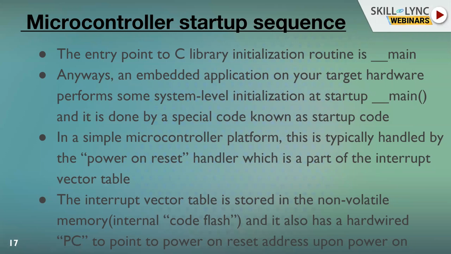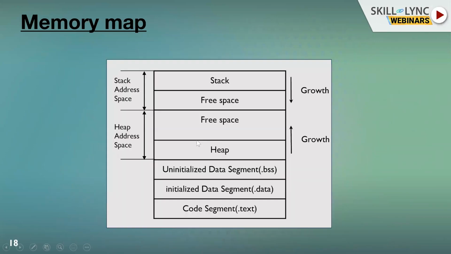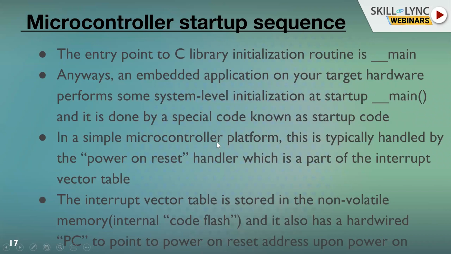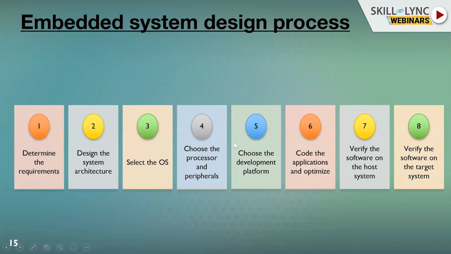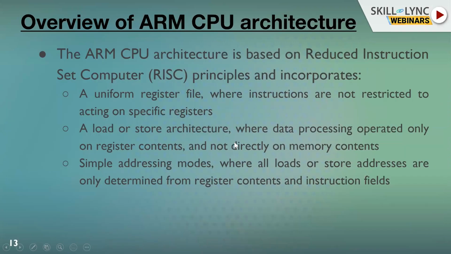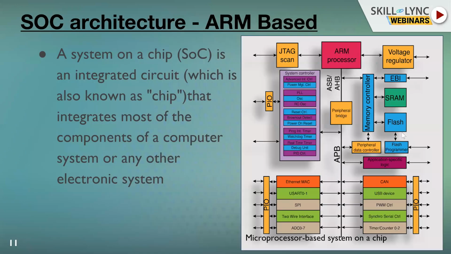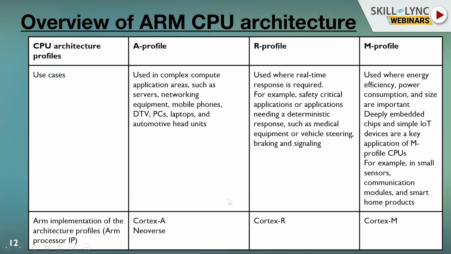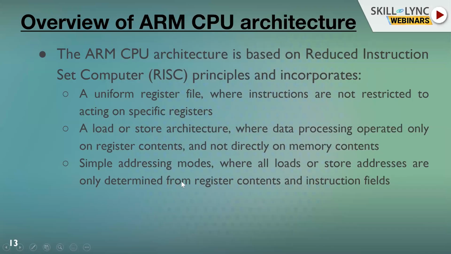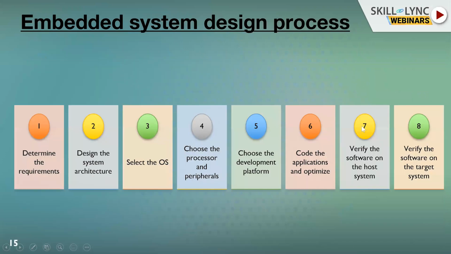When we power on, it is hardwired in the hardware for the program pointer to point to the power on reset address. Say for example, my power on reset address is 0x000. So in the memory, as we switch on the system, whether it is a car or any embedded system, the control goes to the zeroth address of the memory. That means generally where we place the power on reset vector.